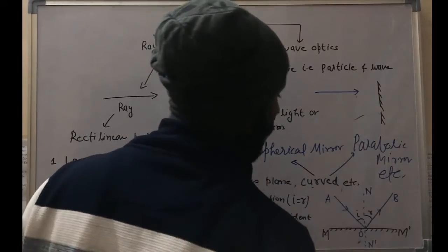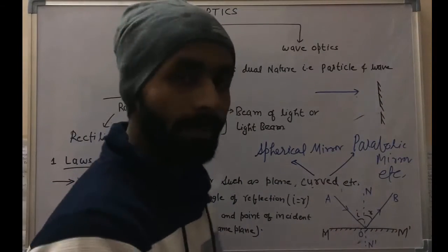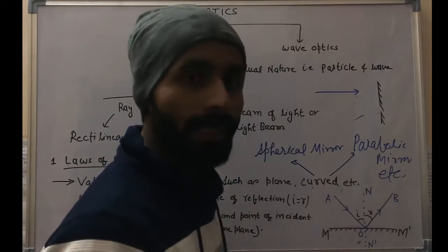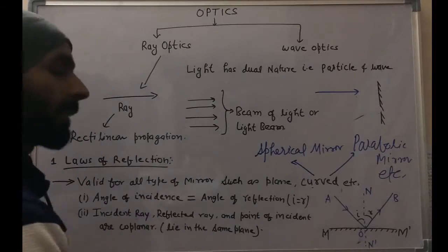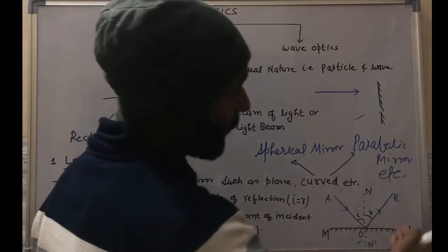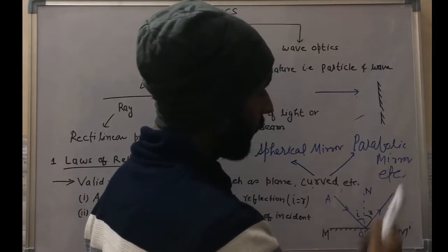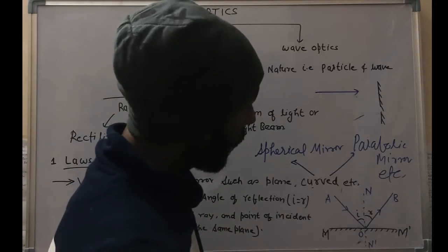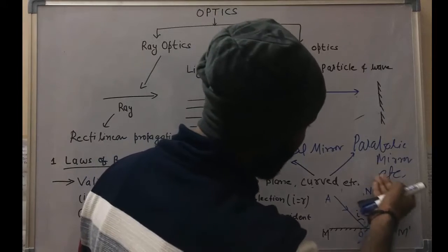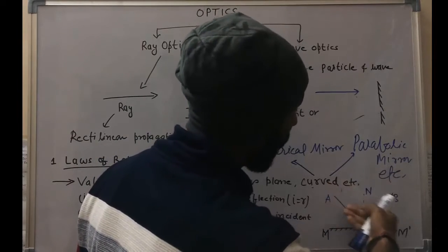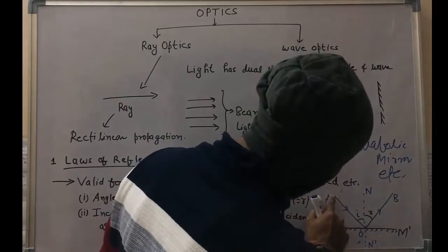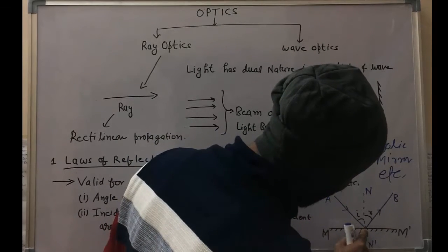So now let's come here. This particular figure represents laws of reflection, and I will tell you each and every point regarding this reflection. Suppose from a medium, this medium can be air, water, anything, a ray is incident at a particular point.